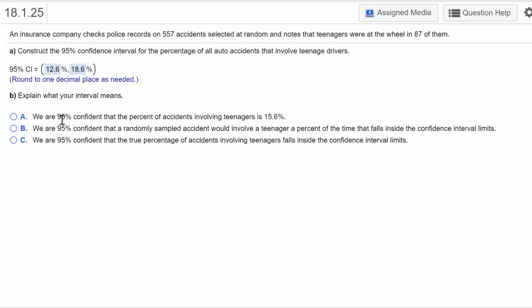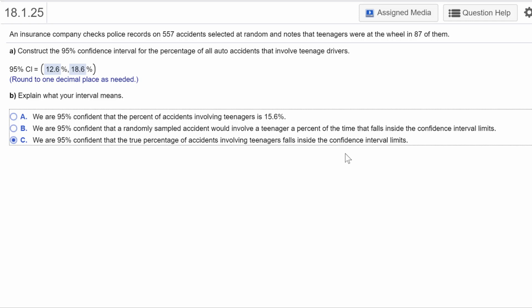Okay, and explain what your interval means. So we are 95% confident. So the way I would do it, 95% confident that the true proportion is in between 12.6% and 18.6%. So I sometimes think about what I would say, and then let's see how they have worded it. So when I read through all these, C is the one that makes sense here. We're 95% confident the true percentage of accidents falls inside the confidence interval limits.